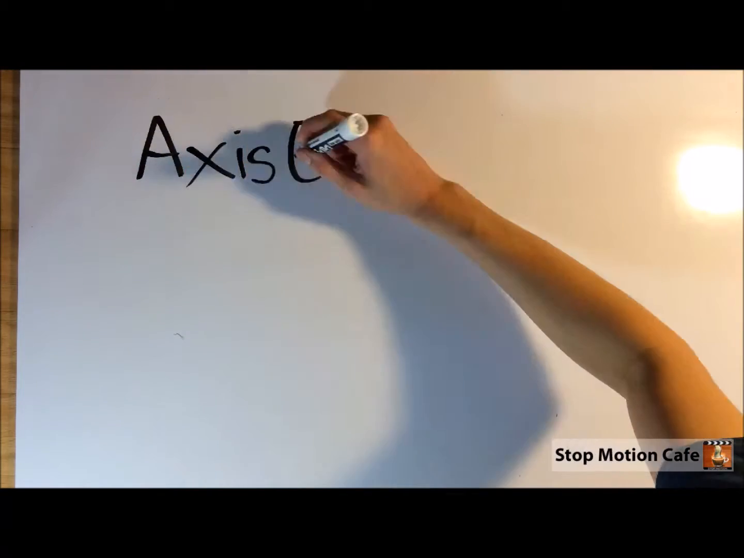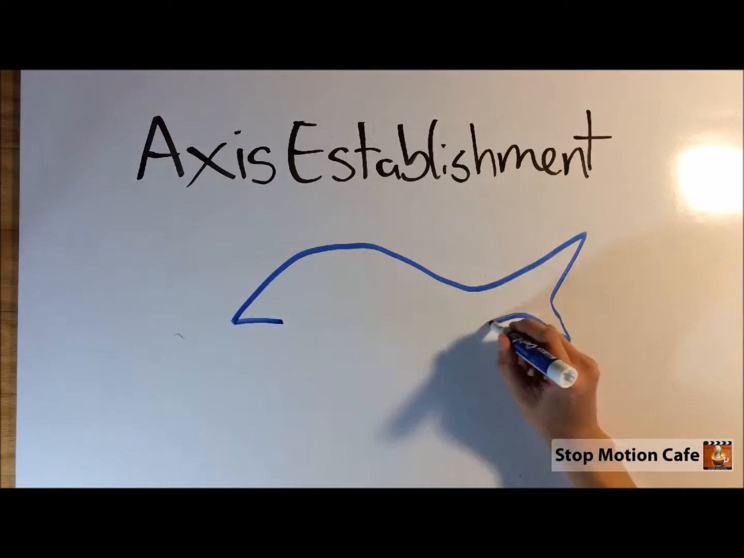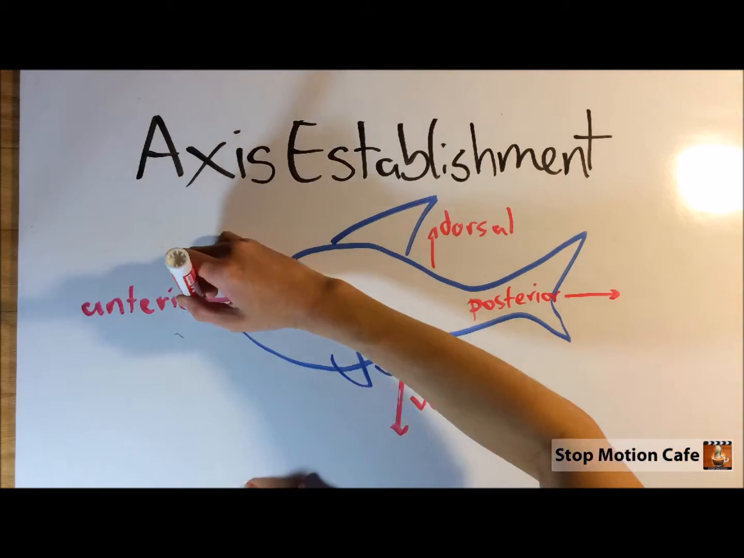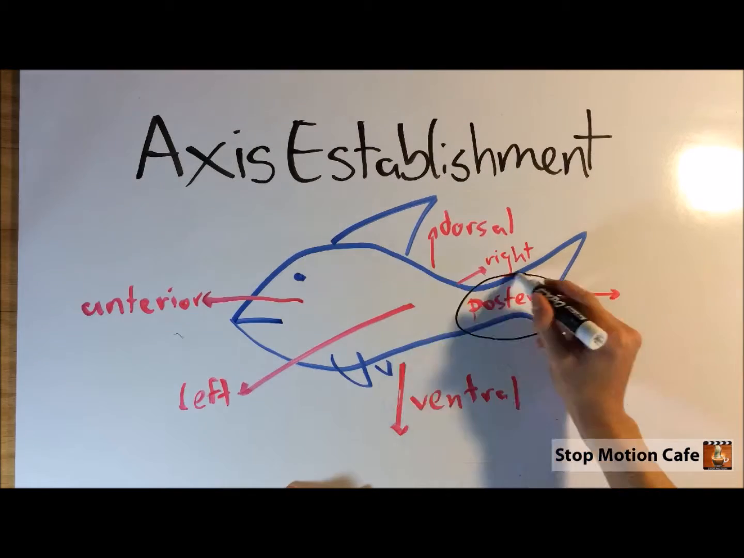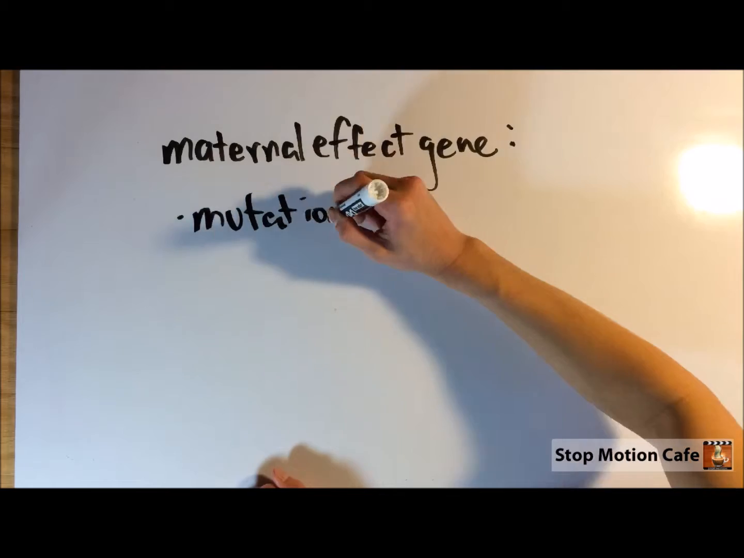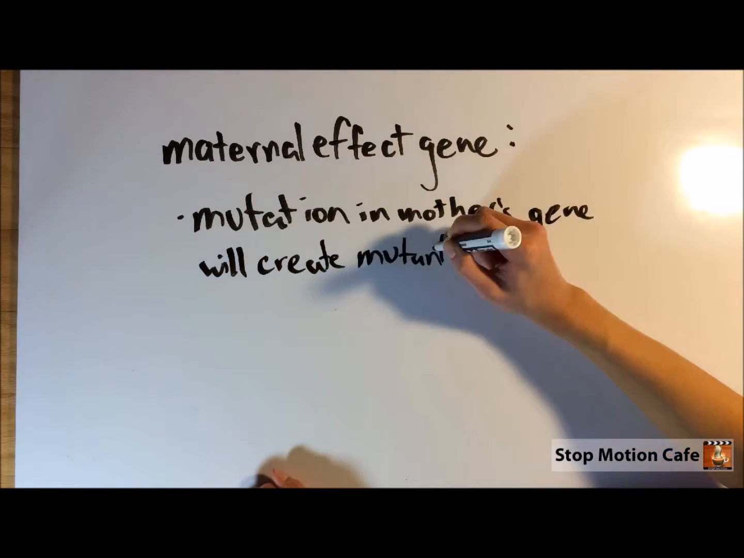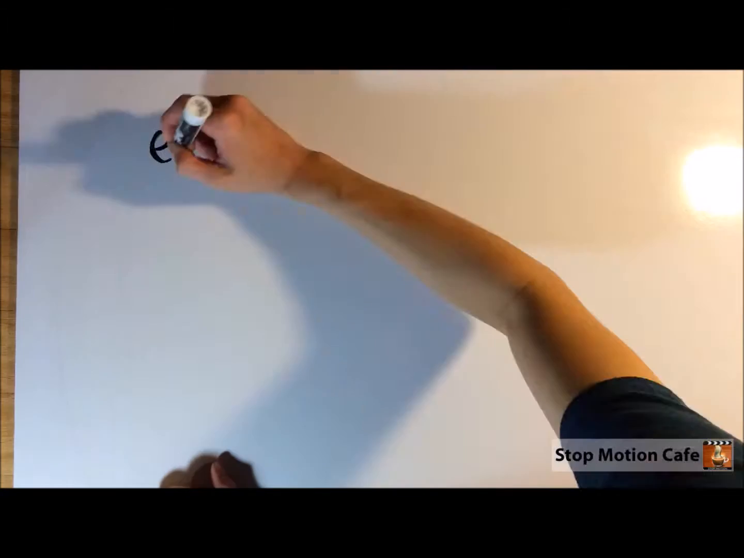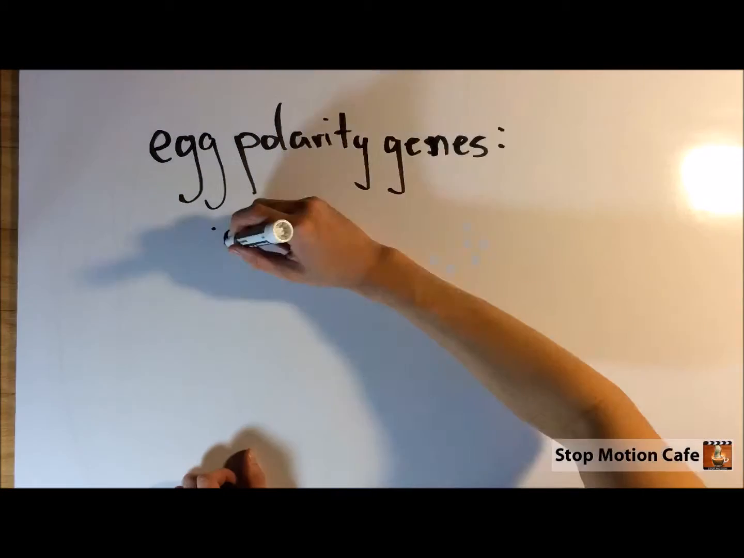In the embryo, we also have the issue of axis establishment. For the purposes of this example, we'll be only talking about anterior and posterior orientation. A maternal effect gene is a mutation in the mother's gene that will create mutant offspring, regardless of the offspring's genotype. One example of this would be an egg polarity gene, which determines anterior and posterior axis formation.